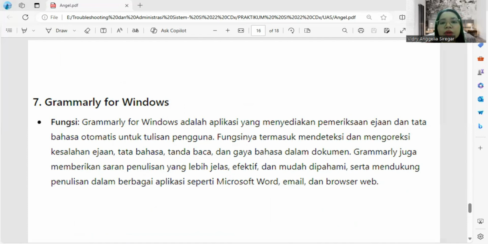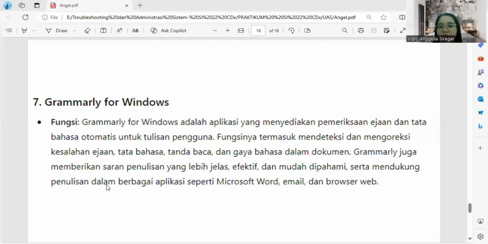Its functions include detecting and correcting spelling, grammar, punctuation, and styling errors in documents. Grammarly also provides clear, more effective, and easy to understand writing suggestions and supports writing in applications such as Microsoft Word, email, and web browsers.